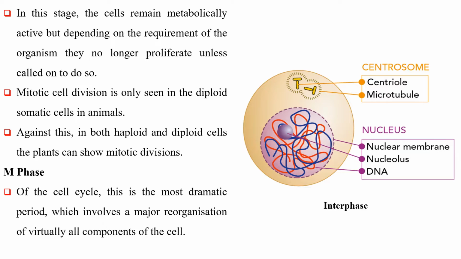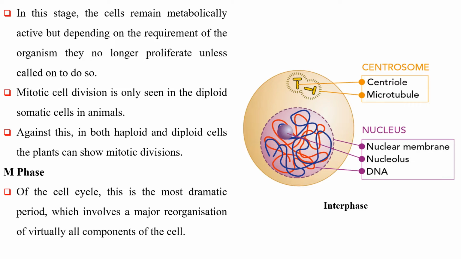In this stage, the cells remain metabolically active, but depending on the requirement of the organism, they no longer proliferate unless called on to do so. Mitotic cell division is only seen in the diploid somatic cells in animals. Against this, in both haploid and diploid cells, the plants can show mitotic divisions.